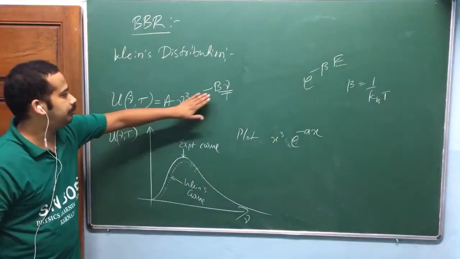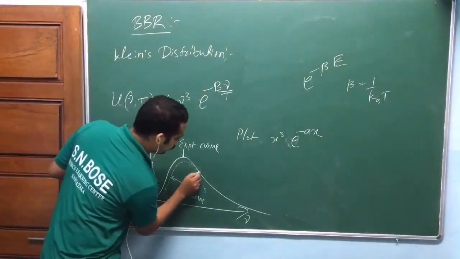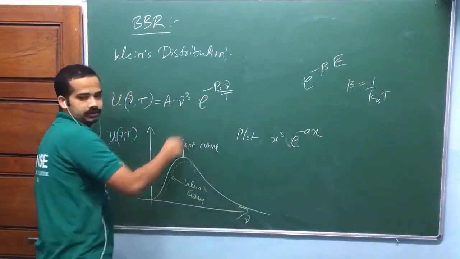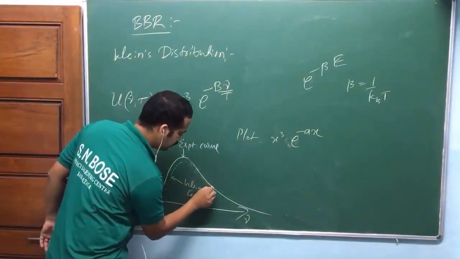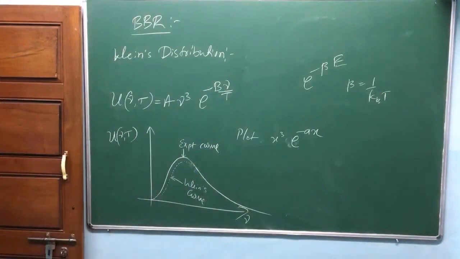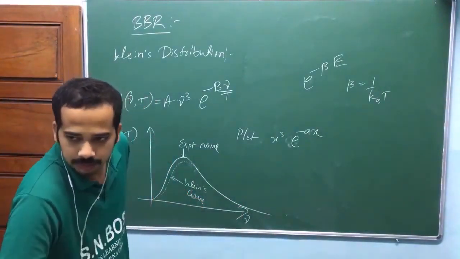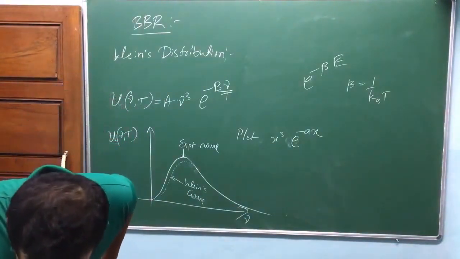You can find A and B using this. This part of the curve is exactly fit. You can take that part of the data and find A and B. So Wien's distribution fits the curve remarkably well at the higher frequency regime.